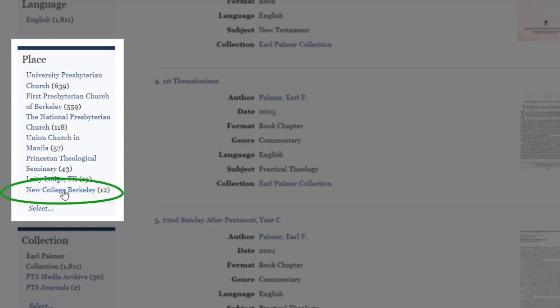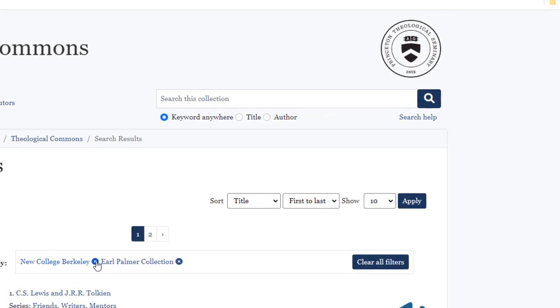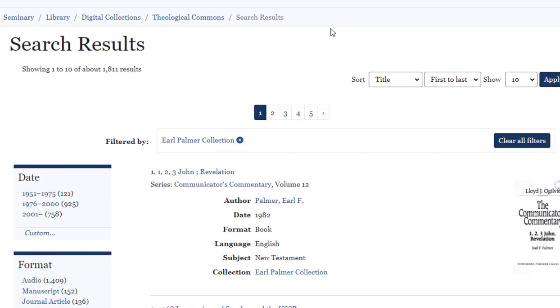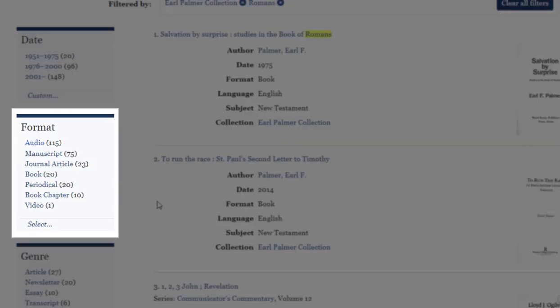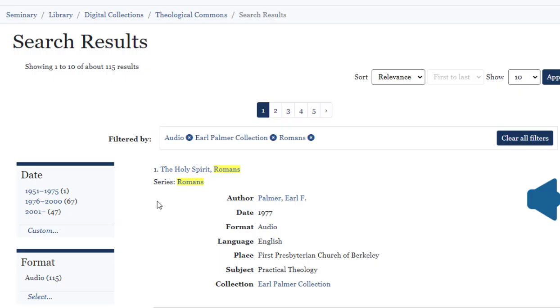At any time, whether before or after applying filters, you can search the Earl Palmer Collection by entering one or more words into the search box. For example, if you're looking for materials about Paul's epistle to the Romans, search for the word Romans. If you know you're looking for an audio or video recording, you could then filter by those formats. Filtering by audio and video first, then searching for the word Romans will give you exactly the same results.